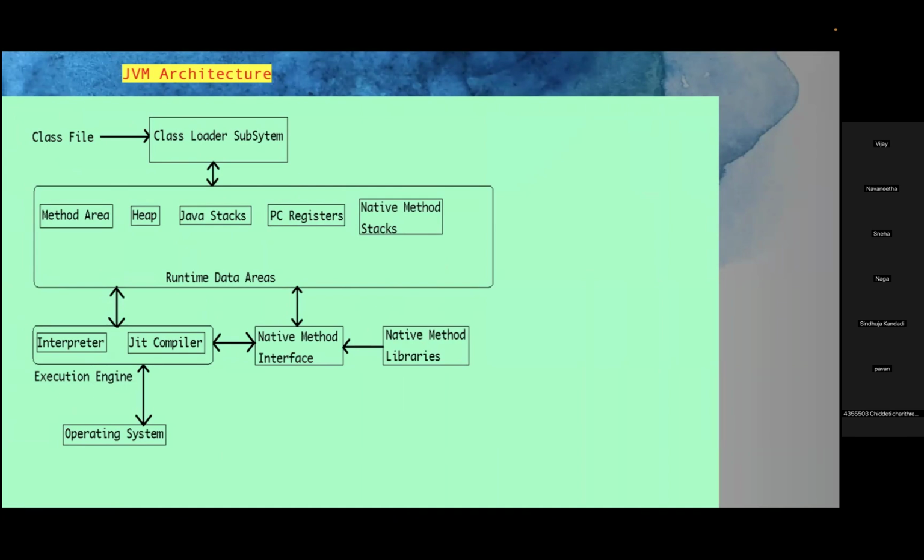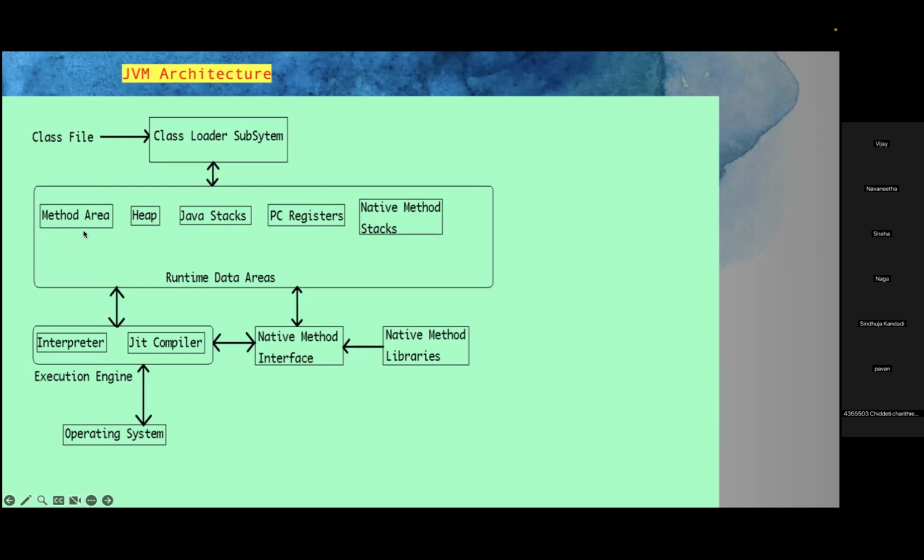it will take the help of runtime data areas. This part is the memory allocation. Once your bytecode instructions are valid, the next immediate step JVM uses is runtime data areas, which decide how much memory I need to allocate. You see the naming convention. The different memory allocations it uses are the method area, heap, Java stacks, PC registers, and native method stacks.